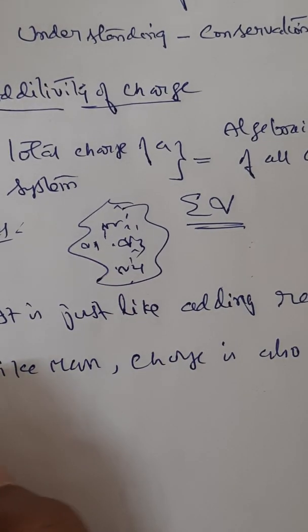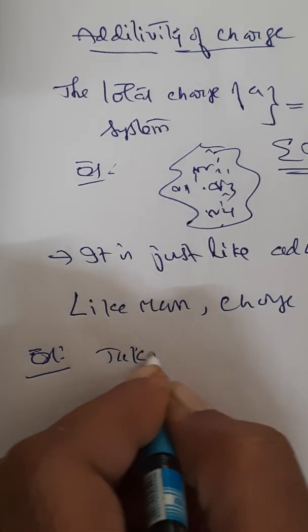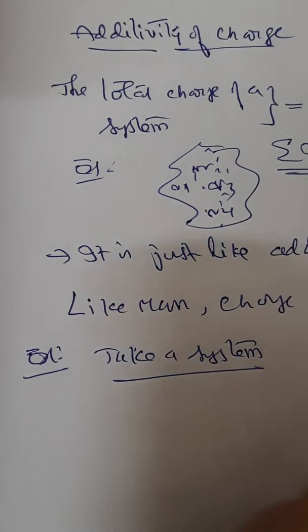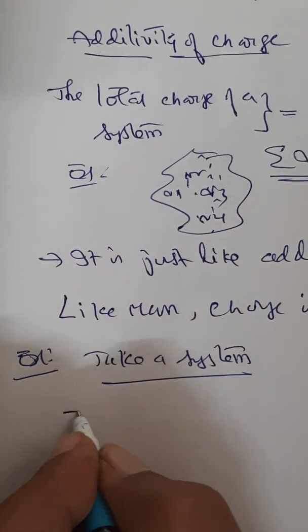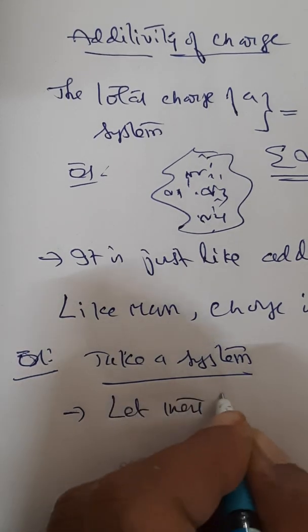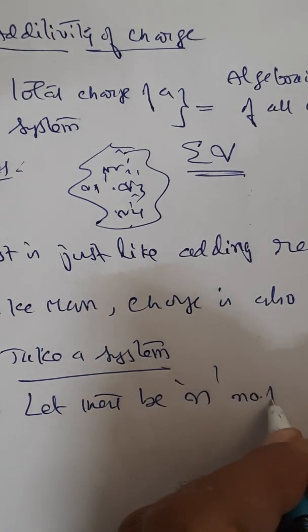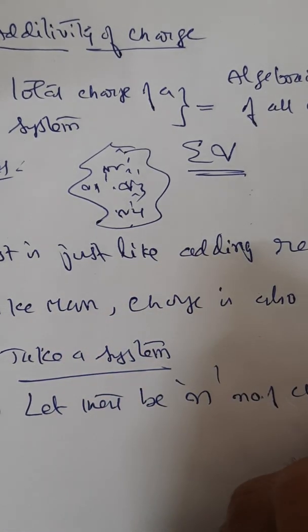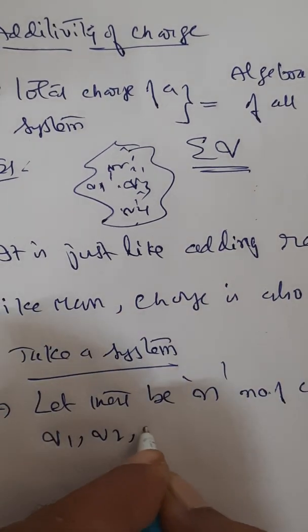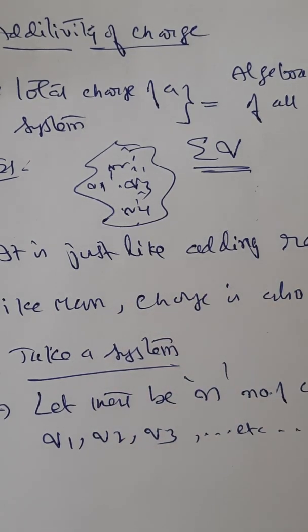So for instance, take a system, any body. Let there be n number of charges in it, like Q1, Q2, Q3, etc., Qn.